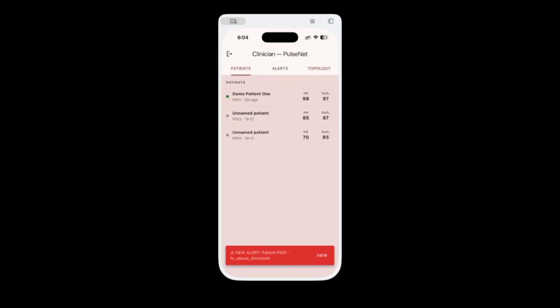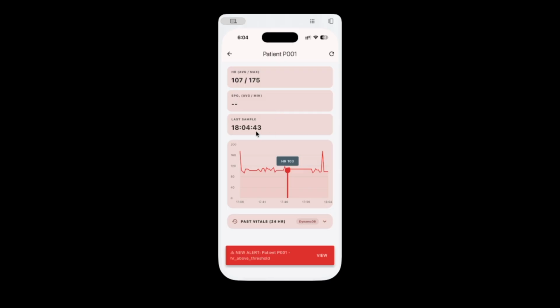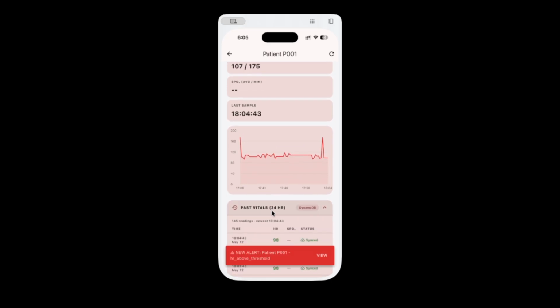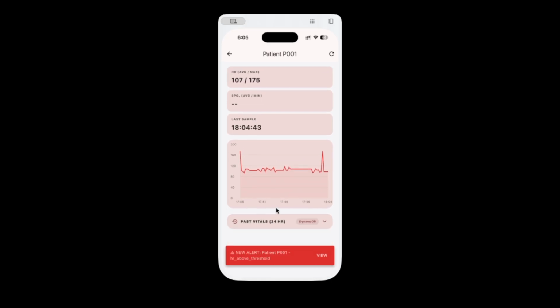Coming to the patient detail, now we have all the patients listed under a particular clinician, and I have logged into demo patient 1, which is where we have connected with the Apple Watch. Once I click into patient P001, I'm going to see their heart rate, which shows the 1 hour chart. The chart is the last hour of vitals queried from DynamoDB with a bounded time window, not a full table scan. This matters at scale. If a clinician has 100 patients, none of these queries can be unbounded.